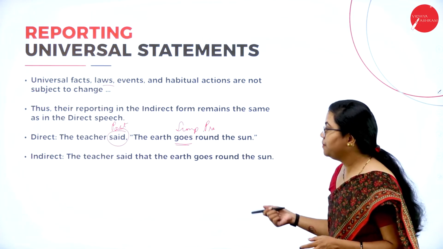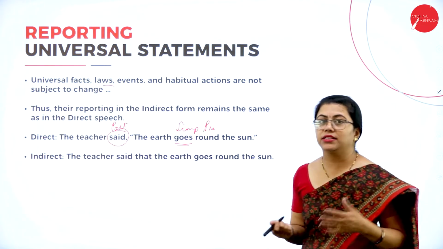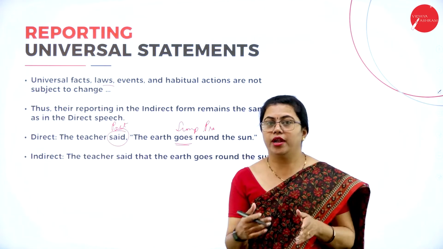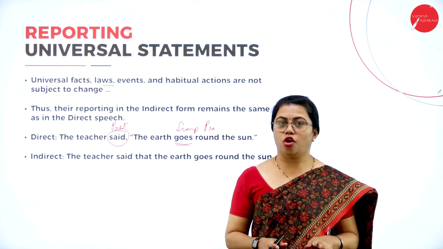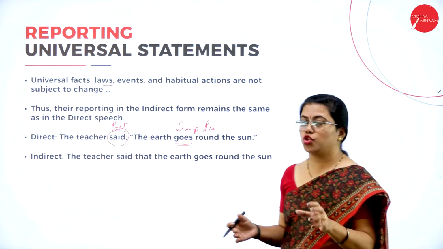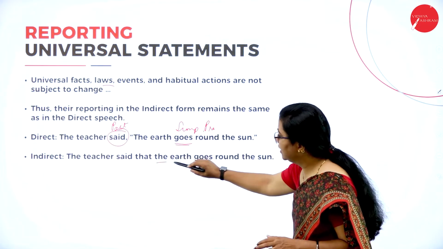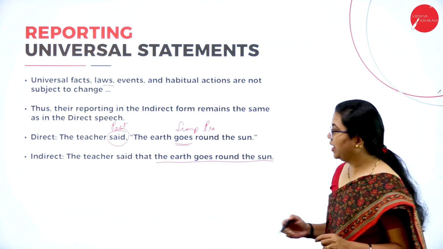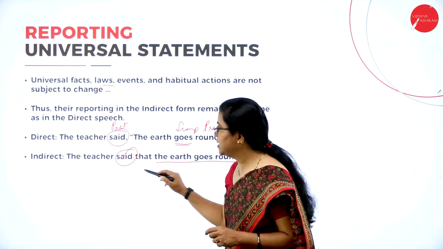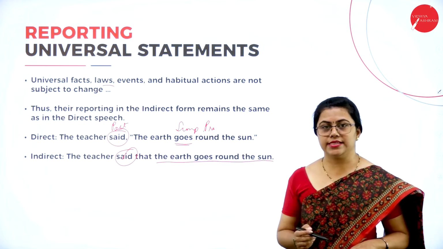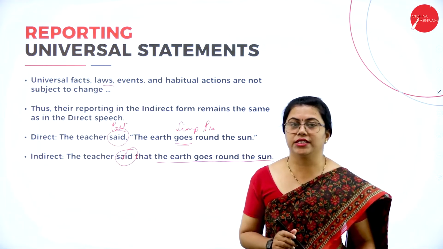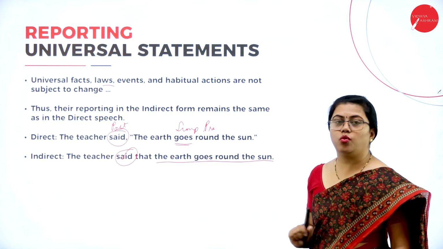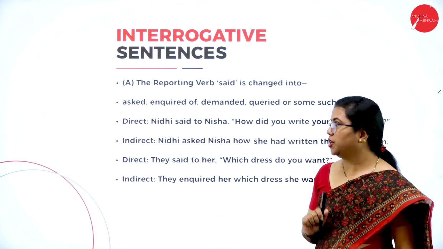But here you can see this is a statement of fact. This is always true. It is not like yesterday the earth was going around the sun, and today it is not going round. No, that is not the case. It is true always. So here you are going to retain the statement as it is. The earth goes round the sun. Here the reporting verb is past tense, still you retain this as it is. So this is a statement of fact. Hence you are not changing any of the tenses of the verbs inside the quotation marks.